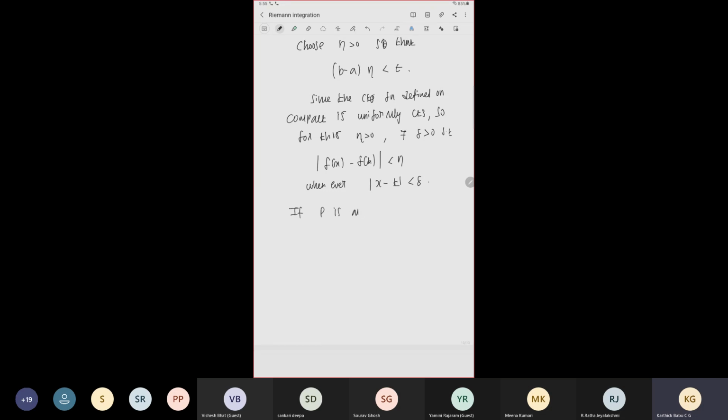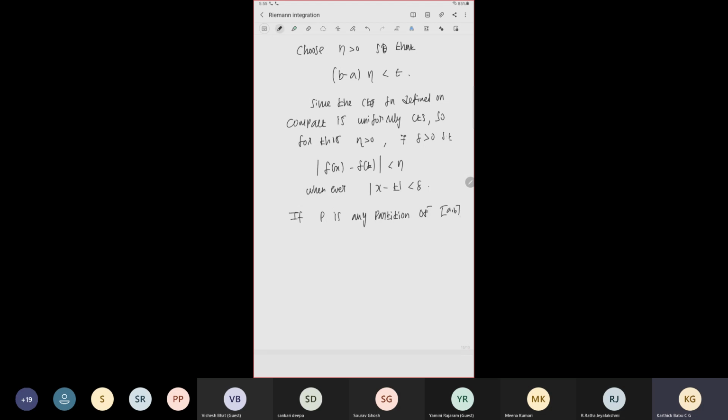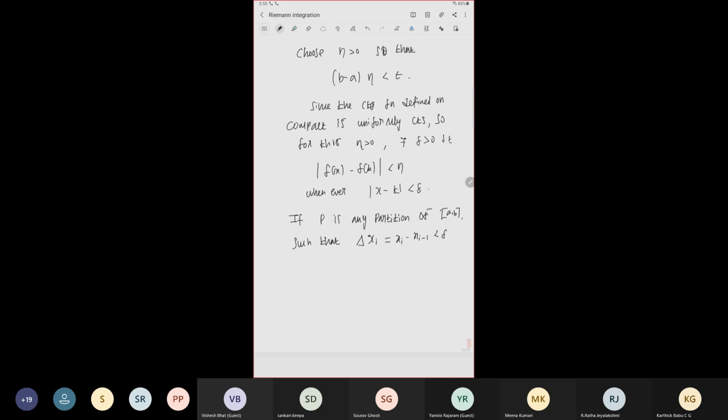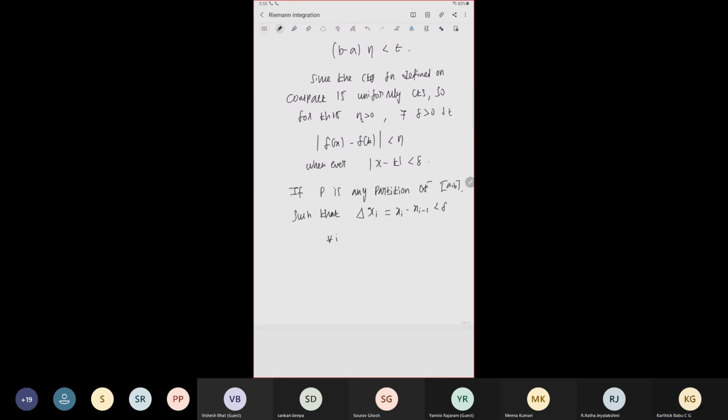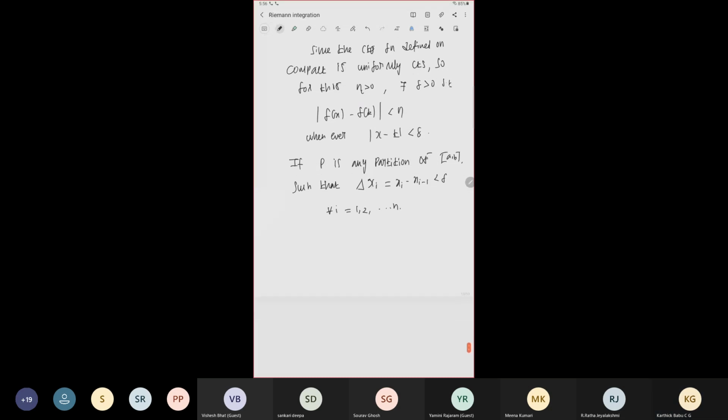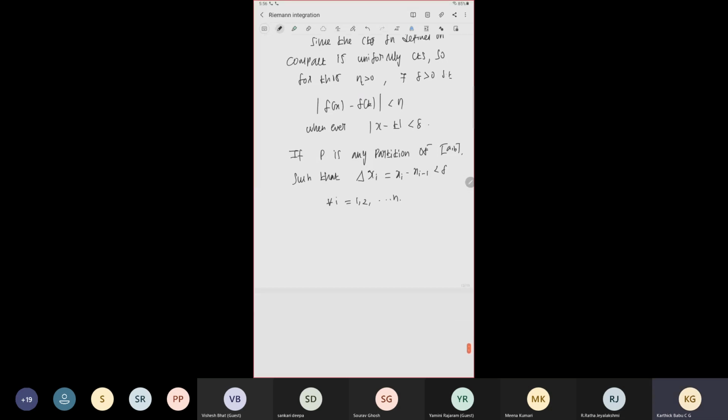So P is any partition of the closed interval [a,b] such that the length of each subinterval, x_i − x_{i−1}, is less than delta, for i equal to 1 to n.